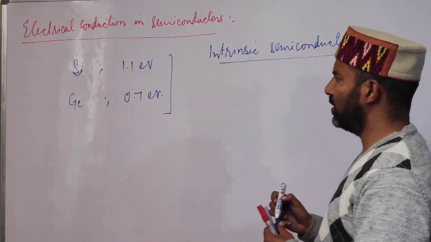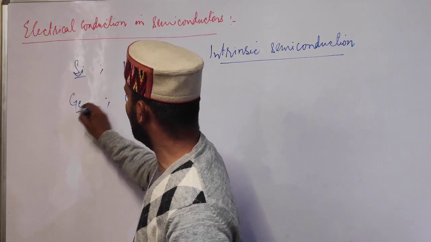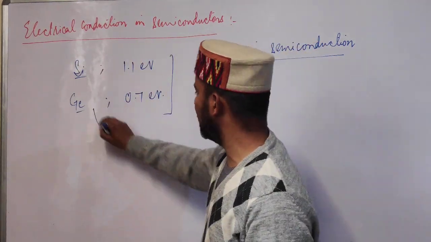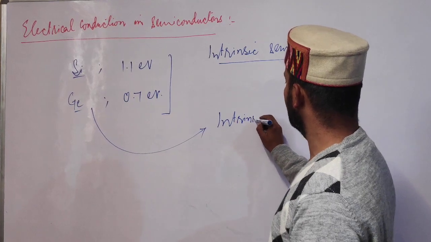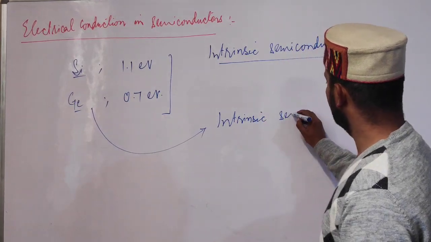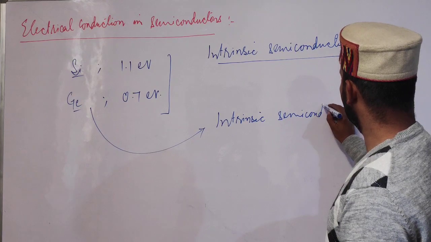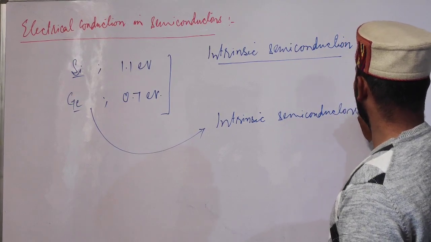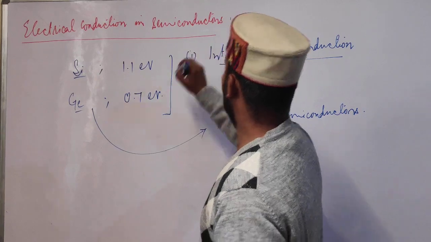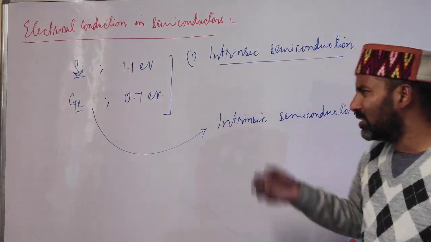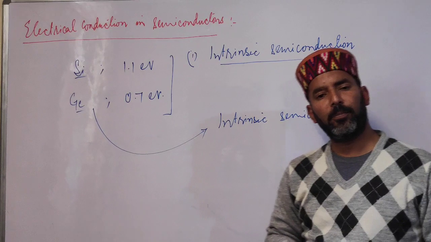Since this behavior is shown by silicon and germanium, we say silicon and germanium are what? They are intrinsic semiconductors. So this is a very, very important phenomenon, that the electrical conductivity of solids can be increased by increasing temperature.